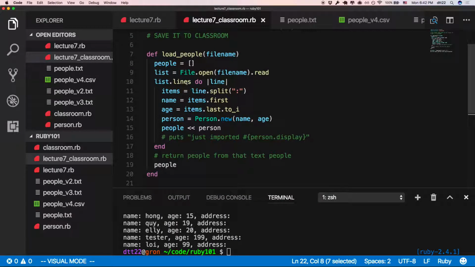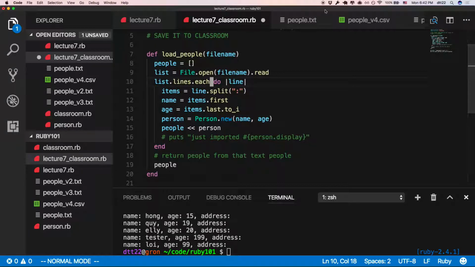This line should be dot each. Sorry, it works, but it should be dot lines dot each. It's an array, right? I forgot the dot each. It still works, but it's better to do this. You have 10 lines, and how many students do you get?